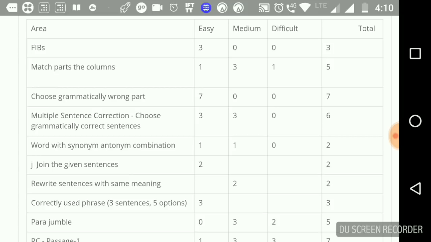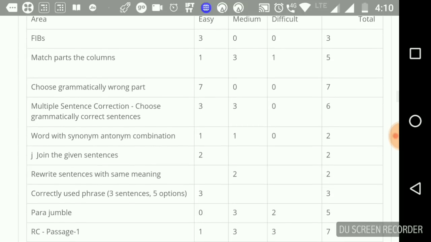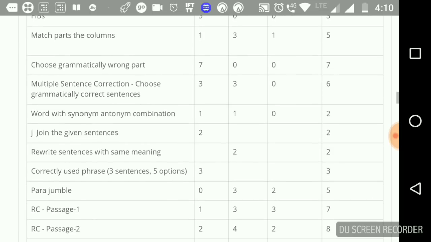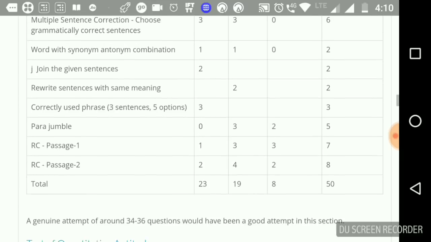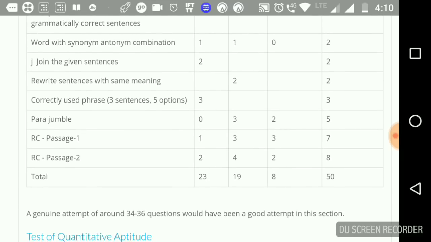It was framed a little differently, so it actually takes a while to understand what has to be literally done in the question. The questions were not themselves very difficult, but the question stem has to be read very properly. There were synonym antonym questions, multiple sentence correction, join the given sentences, rewrite sentences with the same meaning, parajumbles, correctly used phrase, RCs.